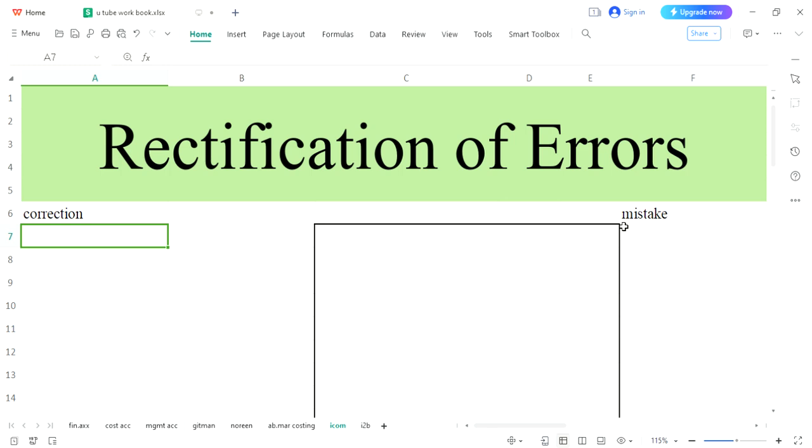But the better person is who? The person who will accept his mistake, understand his mistake, and then rectify or correct that mistake. In fact, we will see several errors or mistakes in accounting, and we will learn how to correct those errors under rules and regulations.